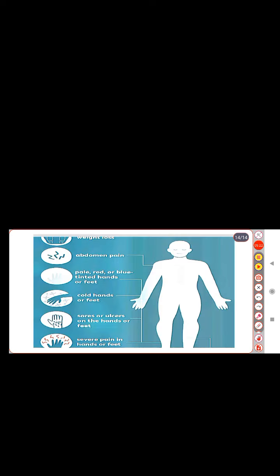Next disease condition is Buerger's disease, also known as thromboangiitis obliterans. In Buerger's disease, there is inflammation and thrombosis in small and medium sized blood vessels, and the signs and symptoms are abdominal pain, pale, red or blue, cold hands or feet, sores or ulcers on the hands or feet, and severe pain in the hands or feet.